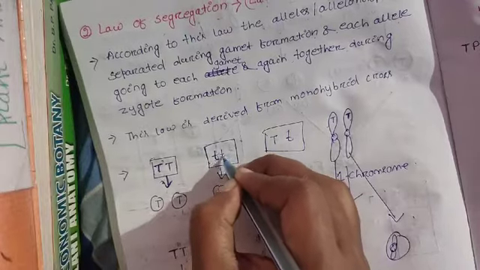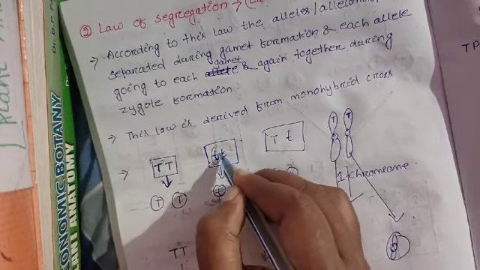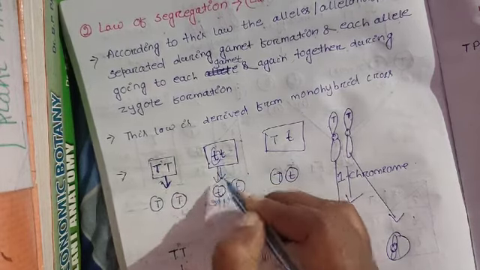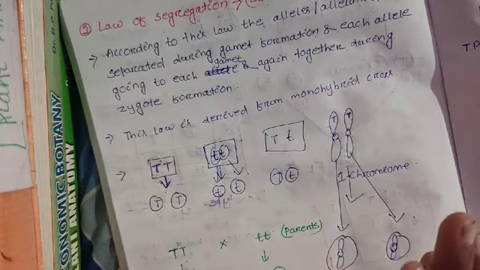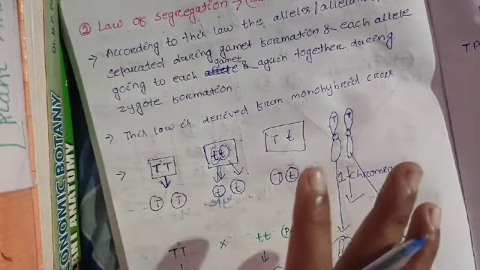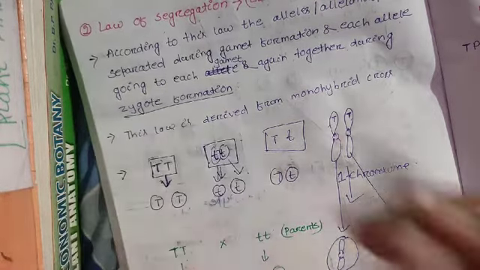Similarly, if the plant is homozygous recessive, then one small t goes to one gamete and the other small t goes to another gamete. So the conclusion is that allelomorphs are separated only during gamete formation and they come together again during zygote formation.